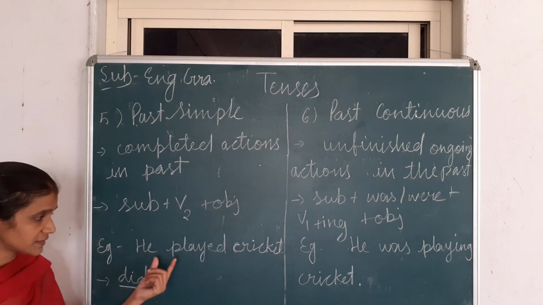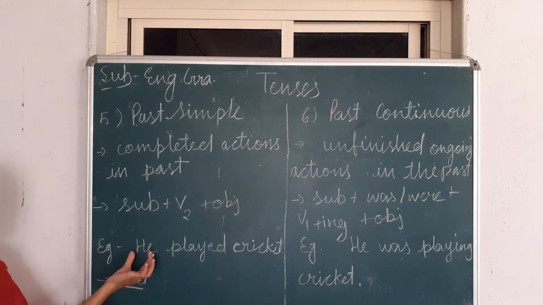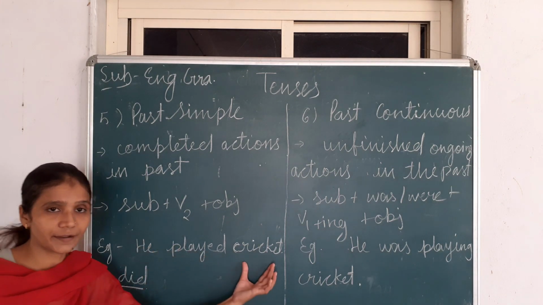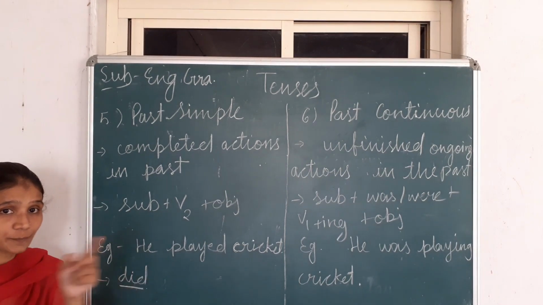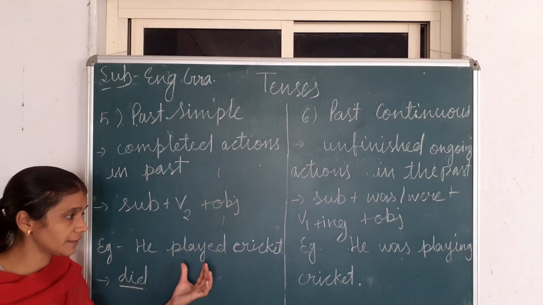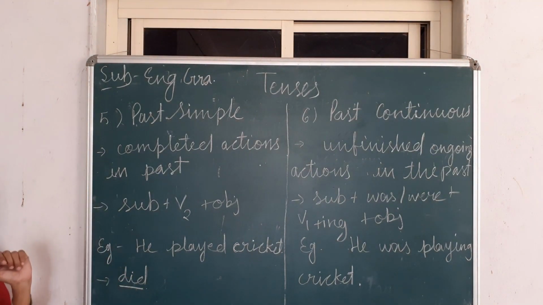Now see how it is happening. I am making negative of this. Positive sentence is he played cricket. Negative will be he did not play, not played. He did not play cricket. This is the negative sentence of this example.